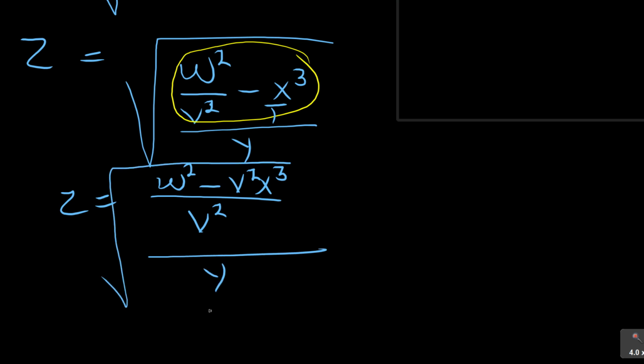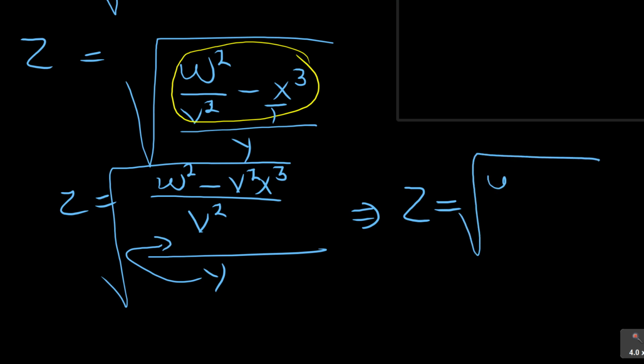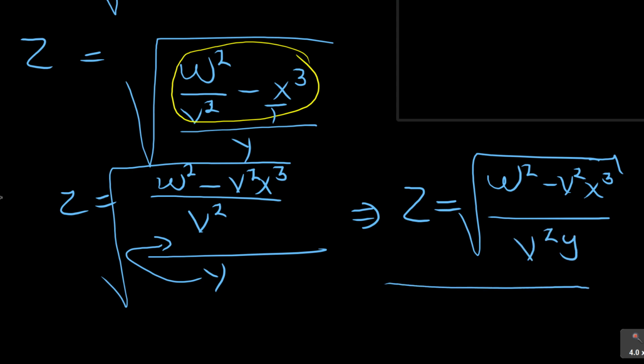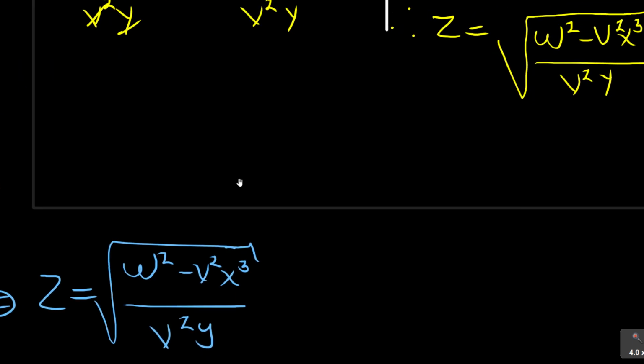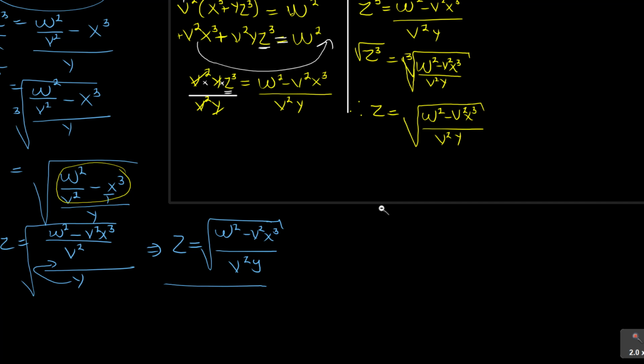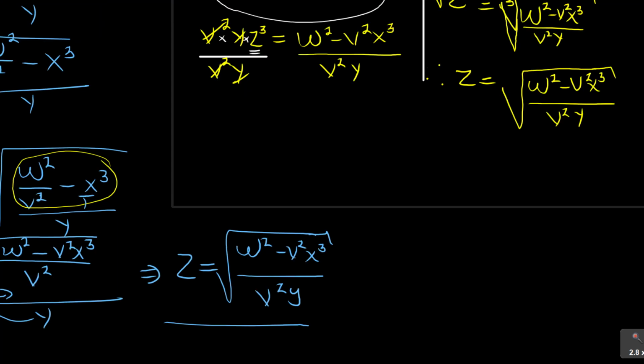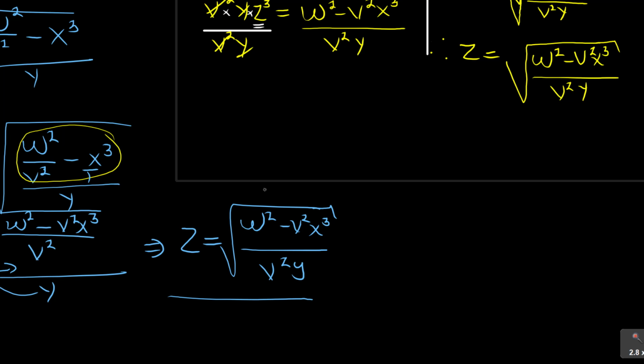I'm just doing addition, which is equal to, here from here you are going to have Z is equal to, this Y comes and multiplies the top, so it will become like this, W squared minus V squared X cubed over V squared Y. It would have been that. Now comparing this to that, look at the difference. It's actually the same. Sorry about that. It's actually the same thing here, the two.